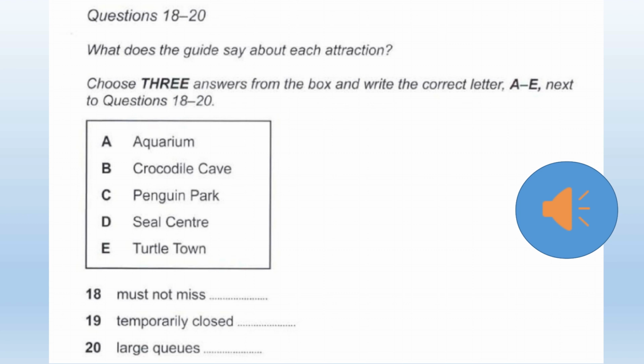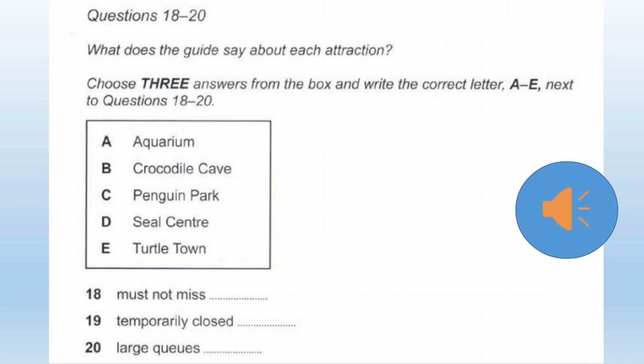But today, we're expecting a lot of people to want to see the crocodile cave, as a couple of eggs have hatched out. So expect delays there and, if you like, move on to the Seal Centre first and then go back when things are quieter towards the end of the day. So, I'll leave you now, but if you have any questions, I won't be far away, and have a great time at the Sea Life Centre.